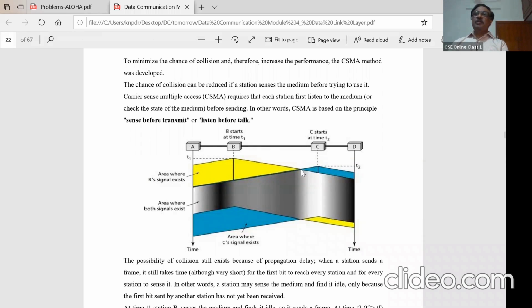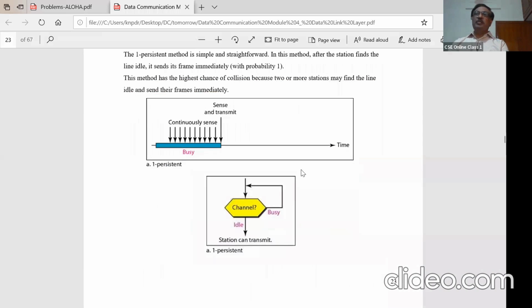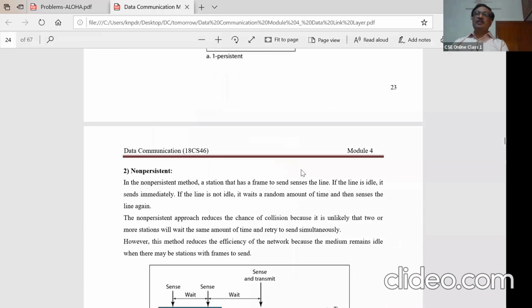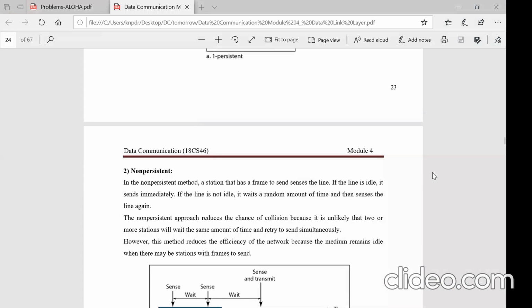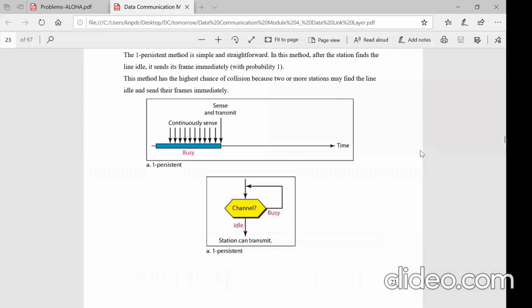This is another problem in this. So to solve that particular problem, they have proposed 3 methods: 1-persistent, p-persistent, and non-persistent. Still, it was not as efficient as they expected, right? So they proposed some modifications. So what can be done? Look at the previous situation.